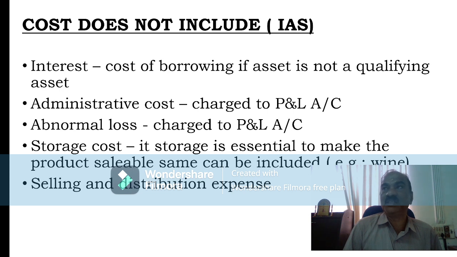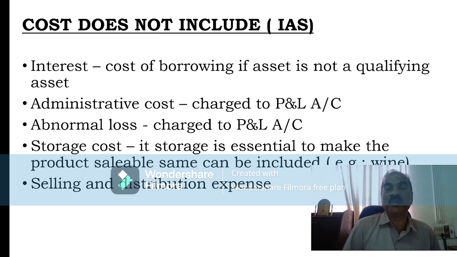Substantial period of time means inventory such as shipbuilding. A ship is constructed or manufactured for sale. Ship is an inventory as it is manufactured for sale. A shipyard is constructing a huge ship which may take 2 or 3 years for completion. A huge substantial amount is also invested in the manufacture of that.